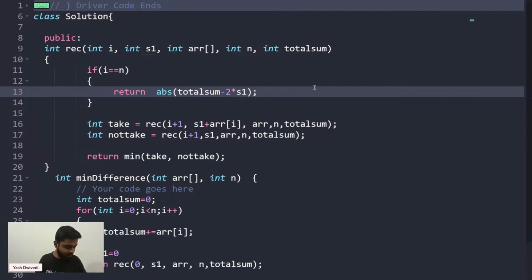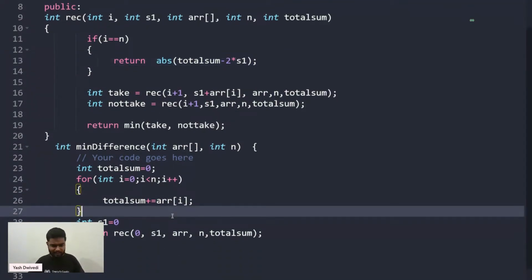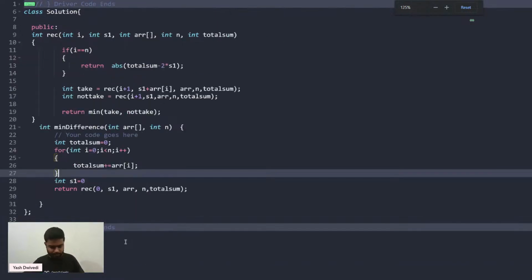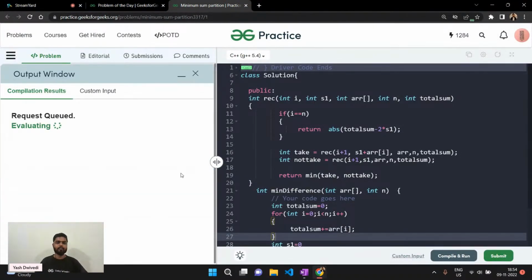This is what we have done. Okay, a lot of people are giving +1, right? So this is what we have done. Now let me do one thing. I hope that I have not made any mistakes. Let me try and submit this code, compile it and submit it and see what happens.